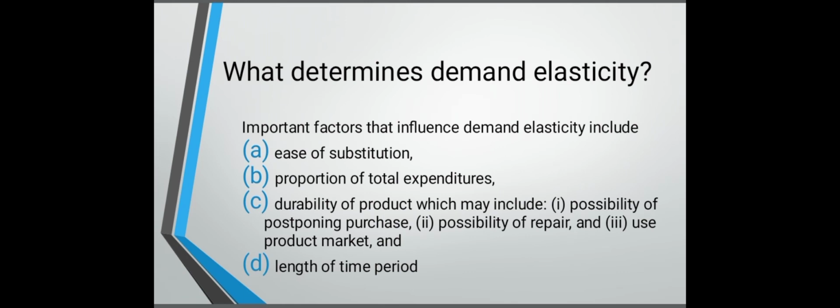Next is durability of product, which may include possibility of postponing purchase, possibility of repair, and use product market. Dito naman is nagpo-postpone si consumer kasi nga magdidepende yun sa durability ng product na binili niya. Either ipapa-repair niya yung product or bibili na lang siya ng another one.